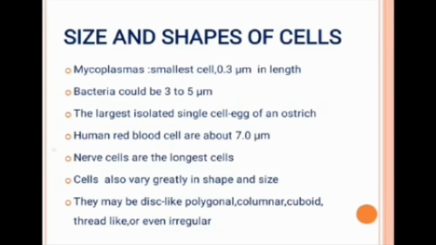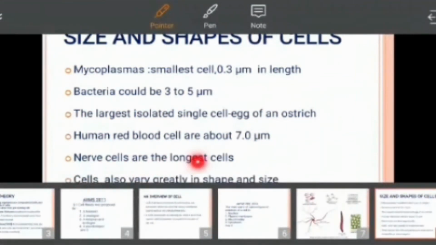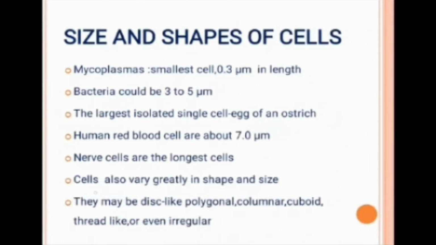The largest isolated single cell is the egg of an ostrich. Human red blood cells are about 7 micrometer. Nerve cells are the longest cells. These ideas give us an idea that cell shapes may be polygonal, columnar, cuboidal, thread-like, or even irregular.